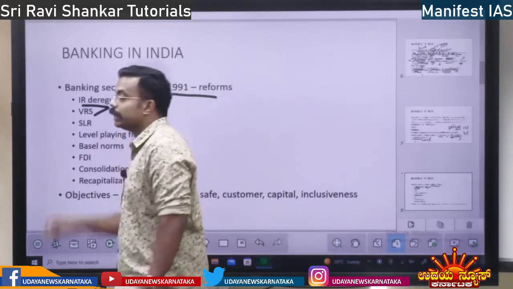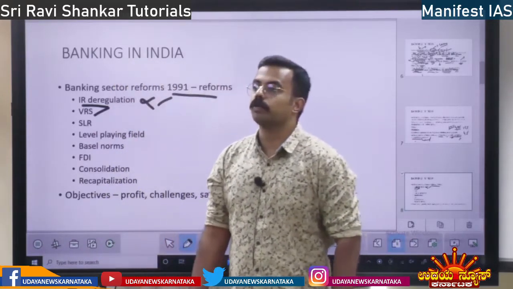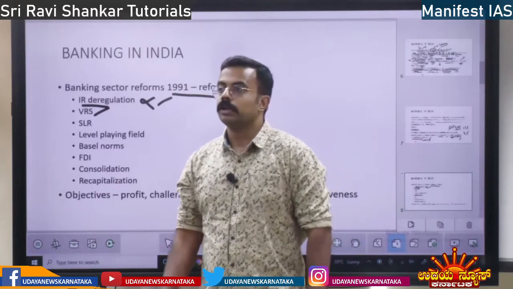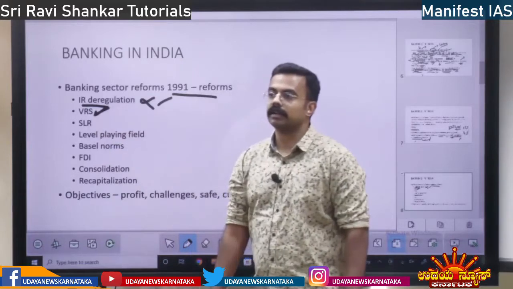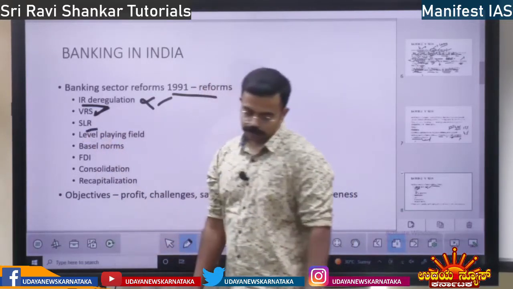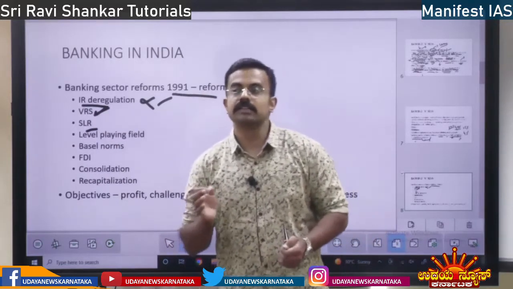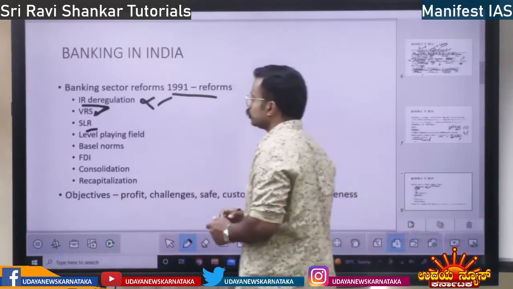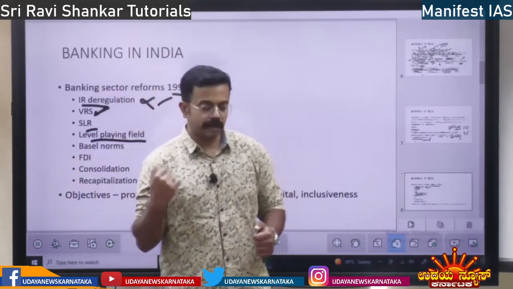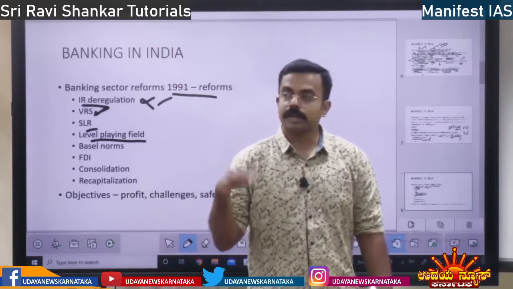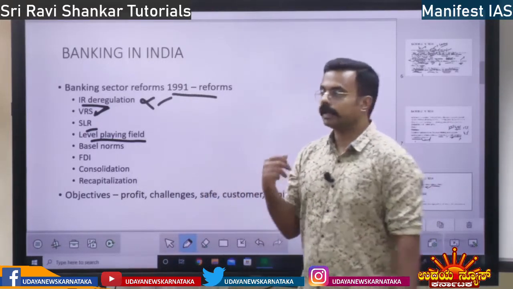Then voluntary retirement scheme. In banks there were so many employees who were not good, right? So all of them were given VRS post 1991. Next you have SLR, statutory liquidity ratio. I told you SLR was reduced. When SLR reduces, what will happen? The banks will have more money to lend to the public, right? That is one thing.